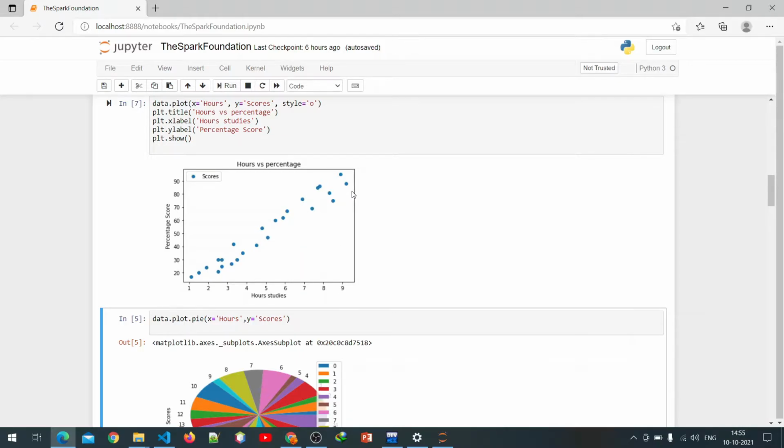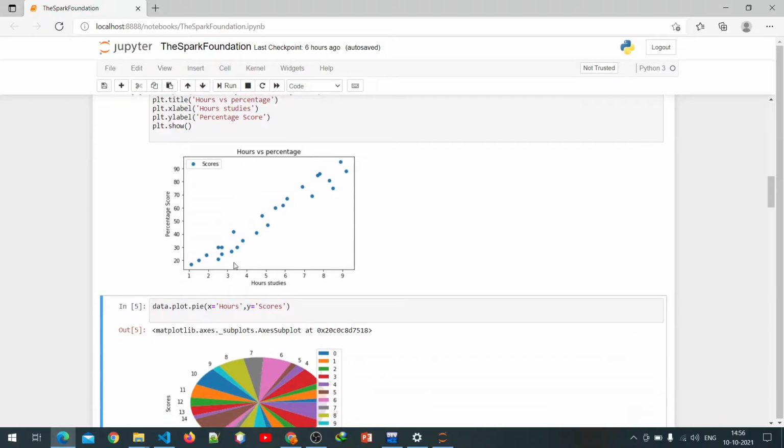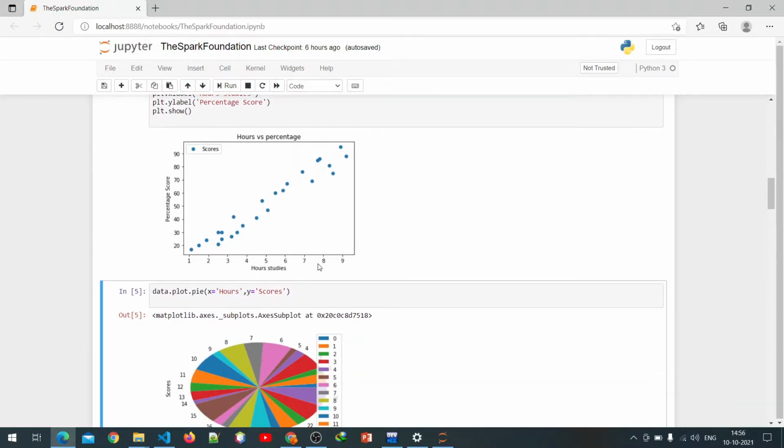It indicates that as study hours increase, our percentage score also increases. So we can say that it is a linearly increasing graph. Our data is linearly increasing, so this is a linear regression problem.